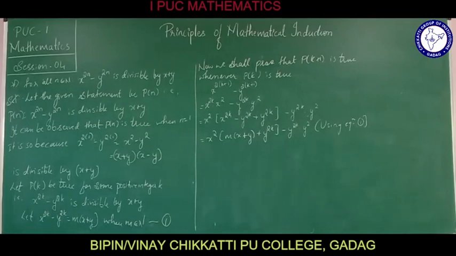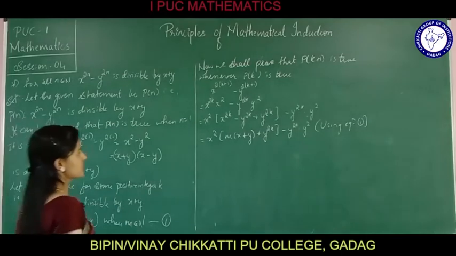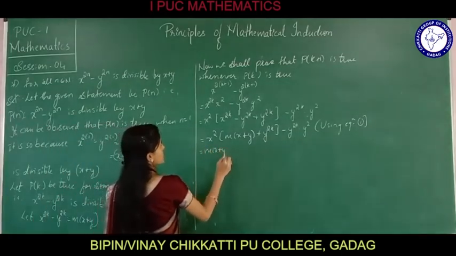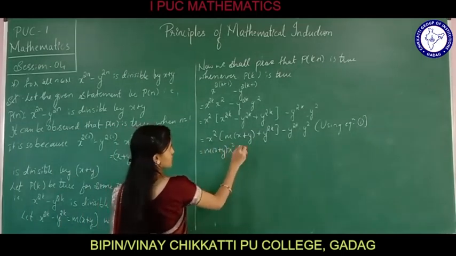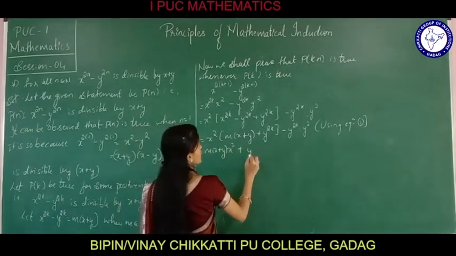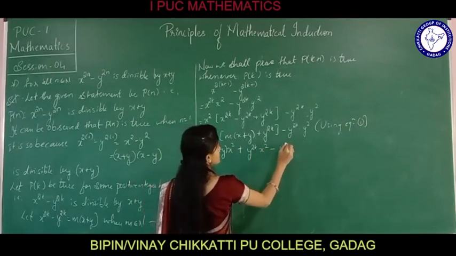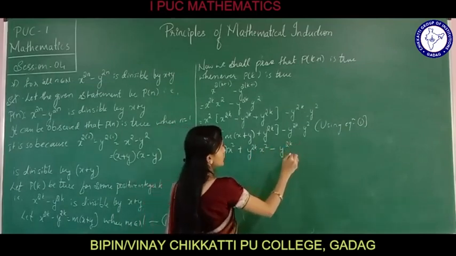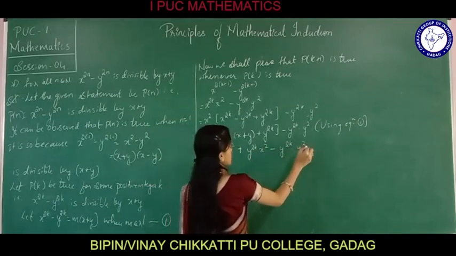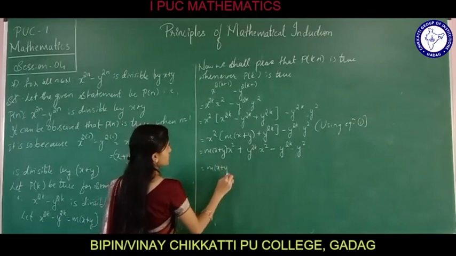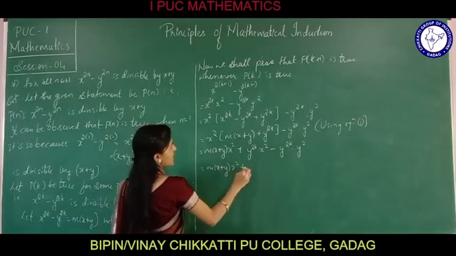Now just multiply the term with x square, that is m into x plus y into x square, and keep it as it is.